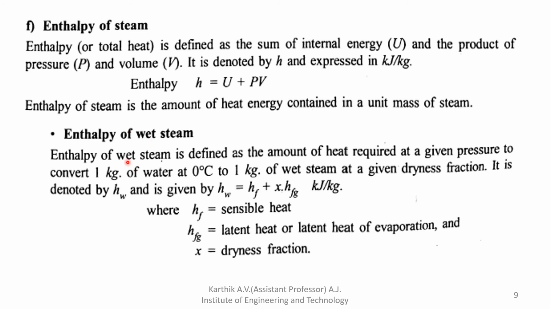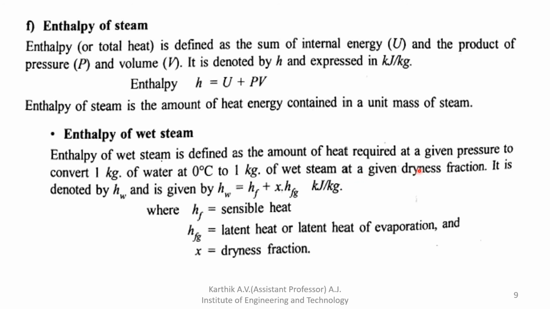So how to define the enthalpy of wet steam? Enthalpy of wet steam is defined as the amount of heat required at a given pressure to convert 1 kg of water at 0 degree Celsius, which on adding heat reaches saturation temperature, to 1 kg of wet steam at a given dryness fraction.